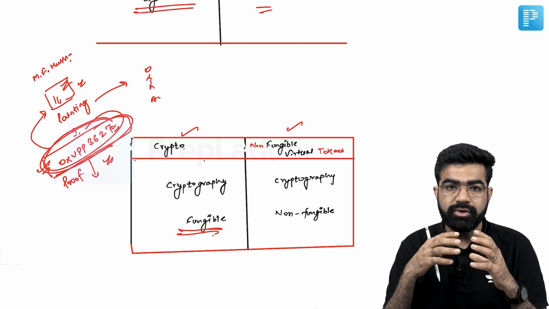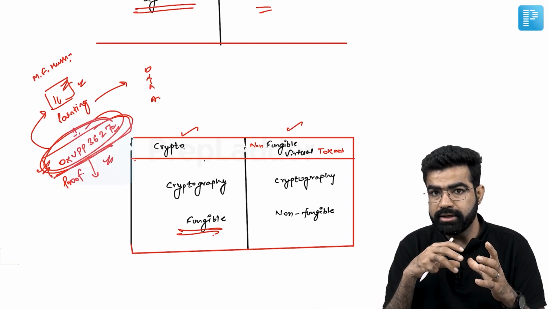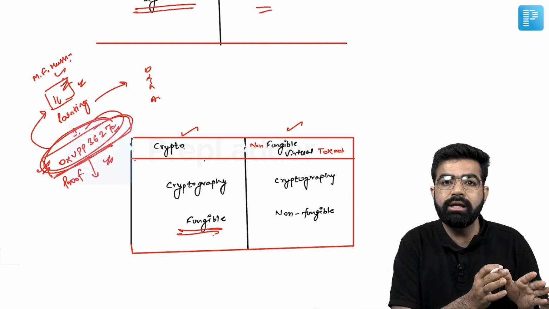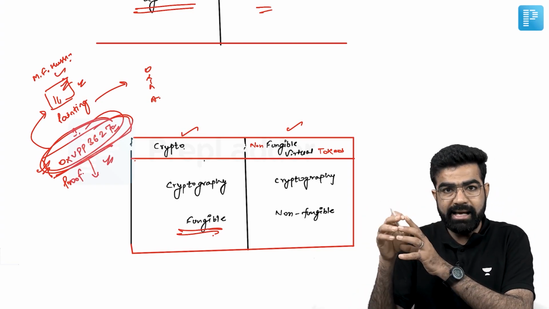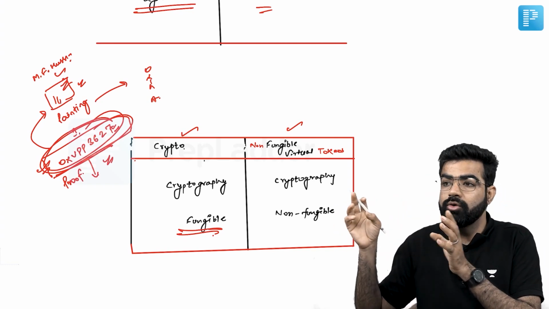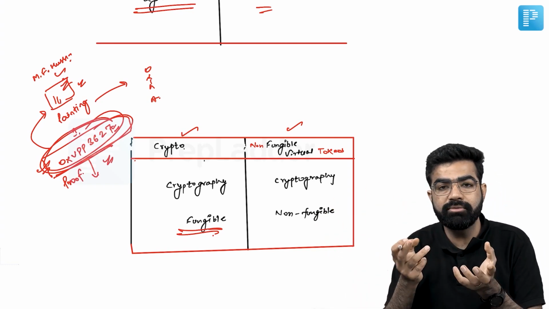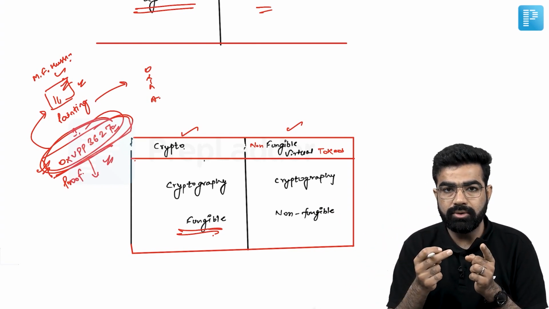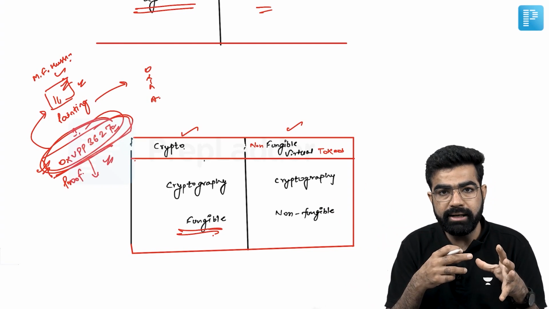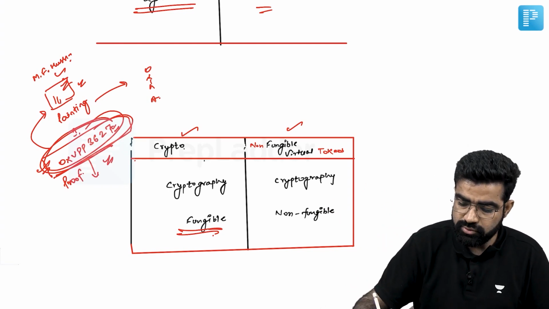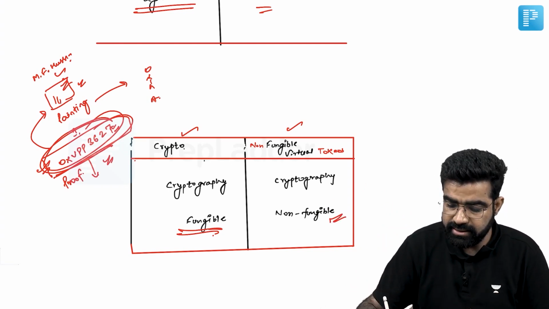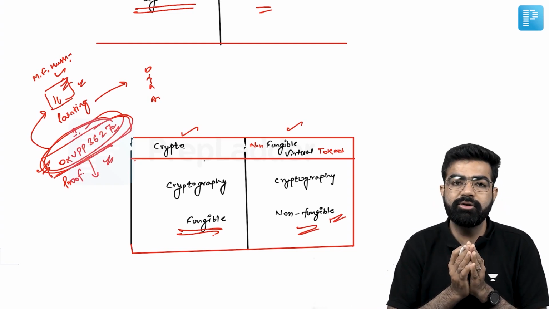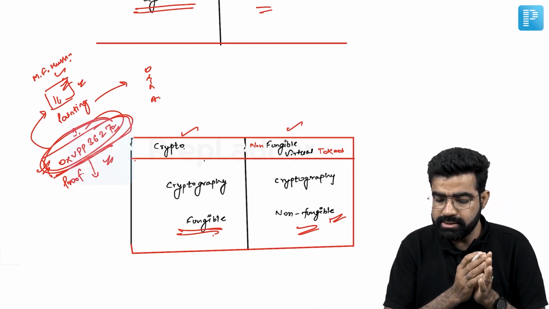Now, if we talk about these non-fungible tokens, why are they non-fungible? Because this one painting has a different value. Another painting with another token number would definitely have another value. They cannot be replaced or reversed by transaction. So they will hold a different value, that is for sure, and that is why we say they are of non-fungible nature. Okay, so this is the difference between cryptocurrency and non-fungible tokens.